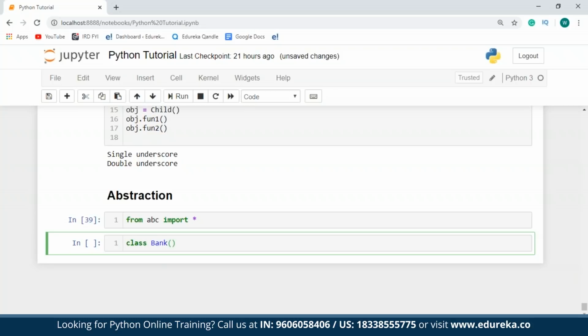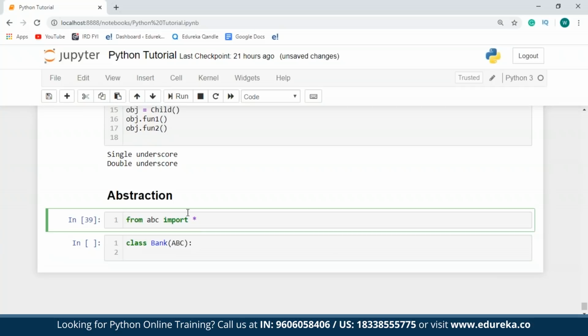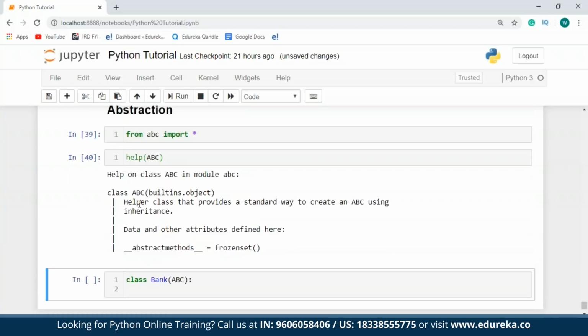I'll just define a class bank. So the bank class is going to inherit the ABC class. In case you want to know what this ABC class does, I'll just add in a cell over here and I'll say help on ABC. As you can see, this is a helper class that provides a standard way to create an ABC using inheritance.